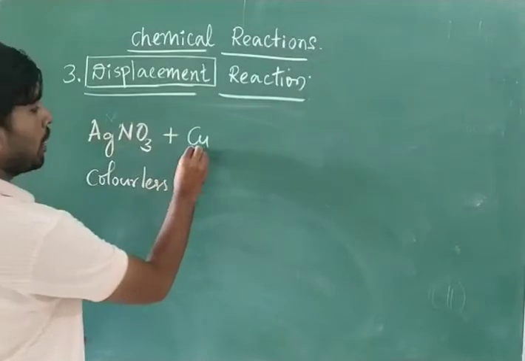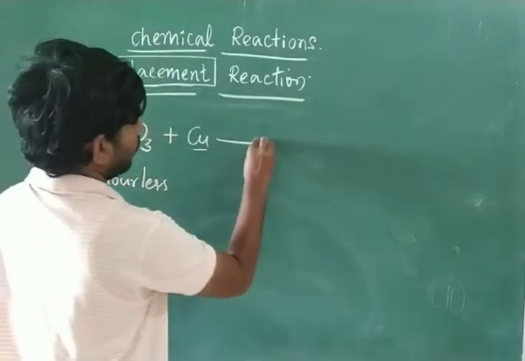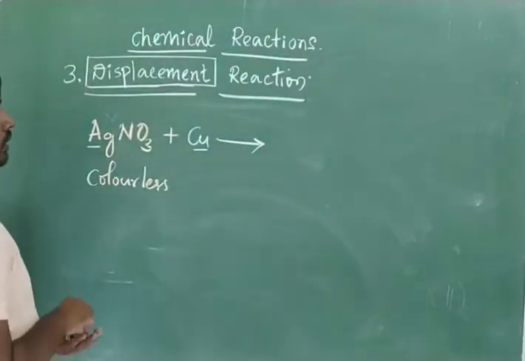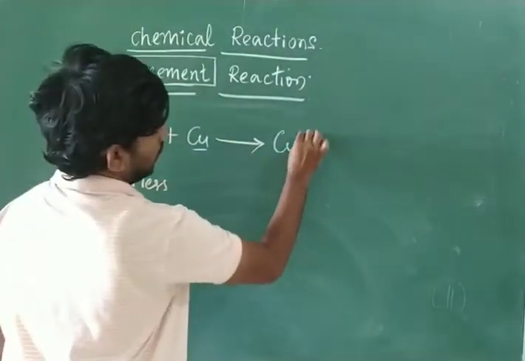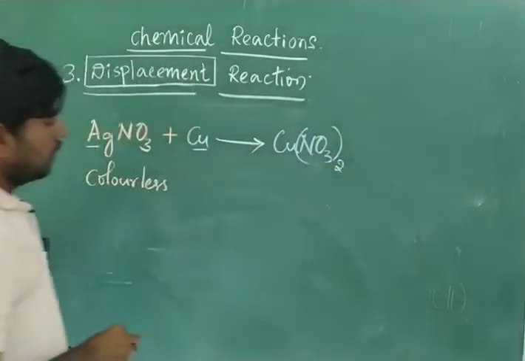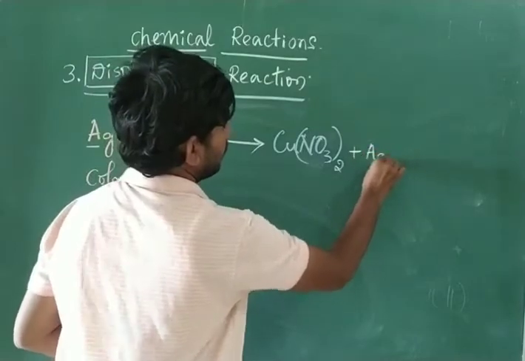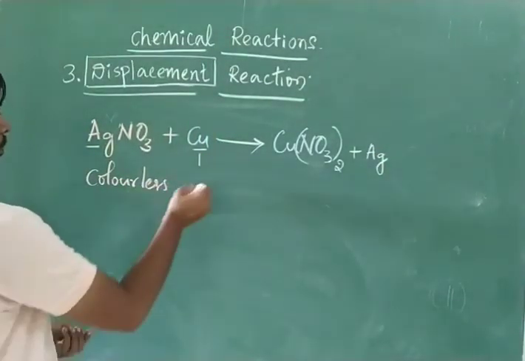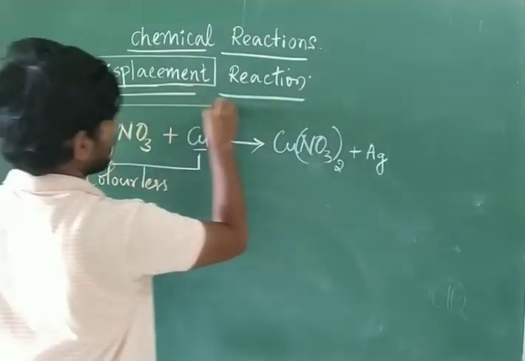Compared to silver, copper is more reactive. Then what are we going to get? We are going to get copper nitrate, plus silver, which is less reactive, will come outside. Remember, copper is more reactive than silver. The silver will come outside here.